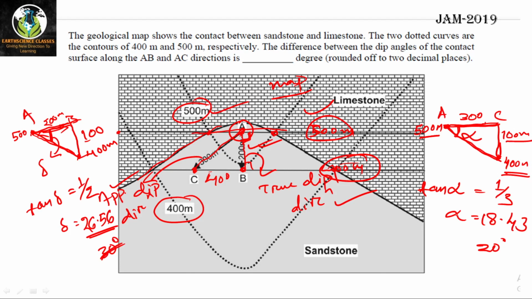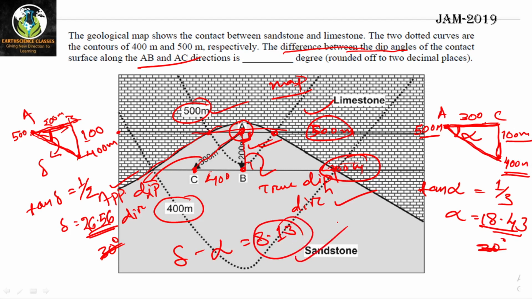So here it is 26.56, here it is 18.43. Now it is asking for the difference between the dip angles. So if you find the difference, delta minus alpha will be equal to 8.13. So the answer is 8.13. Okay, I hope all of you are getting it.